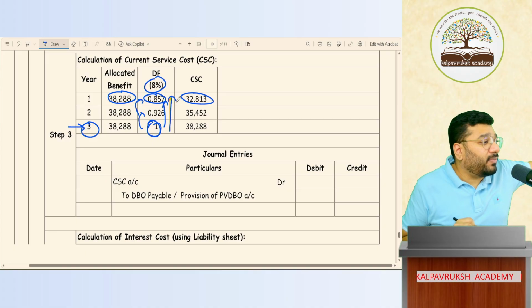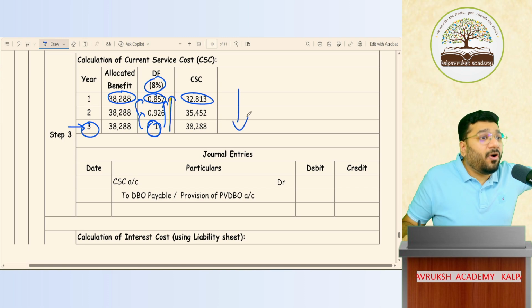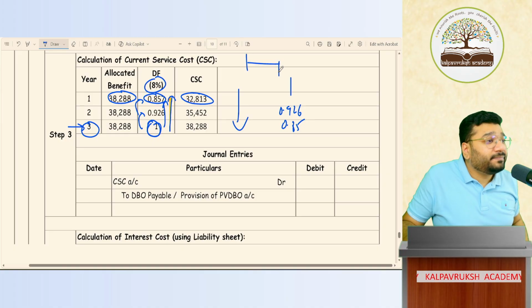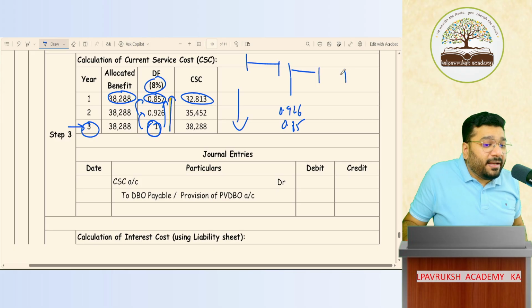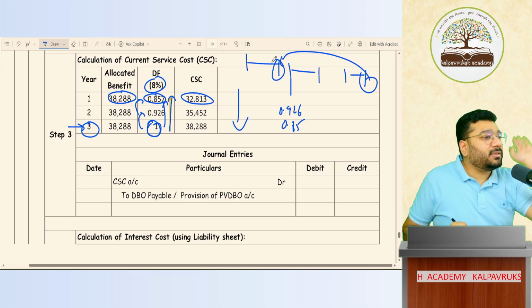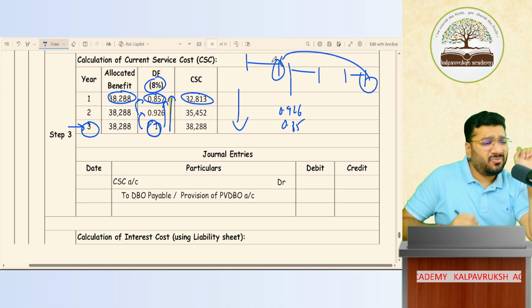In this case, it is going backward. In some other case, it will come forward. 1 rupee, 0.926, 0.857. Don't learn by heart. Understand the logic behind it. To make the concept understood, I did the diagram. Here, 1 rupee, what should be the value? Here. That concept is this concept. Okay, not okay? Tell me.